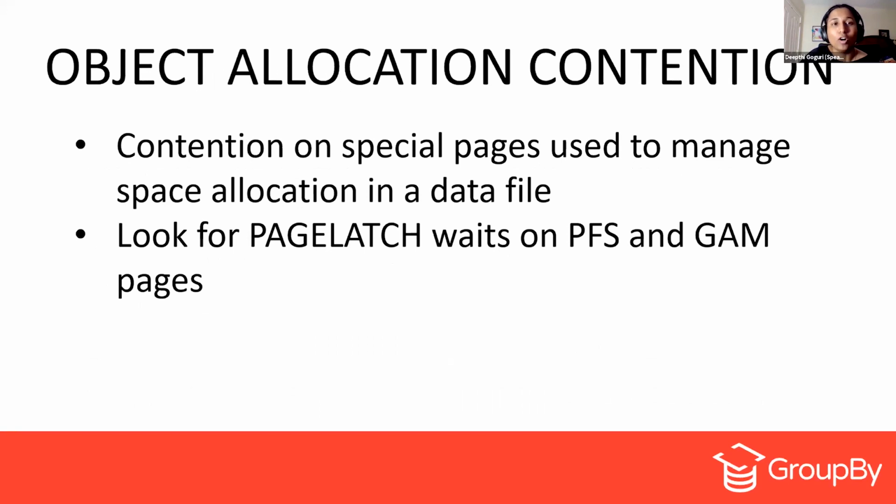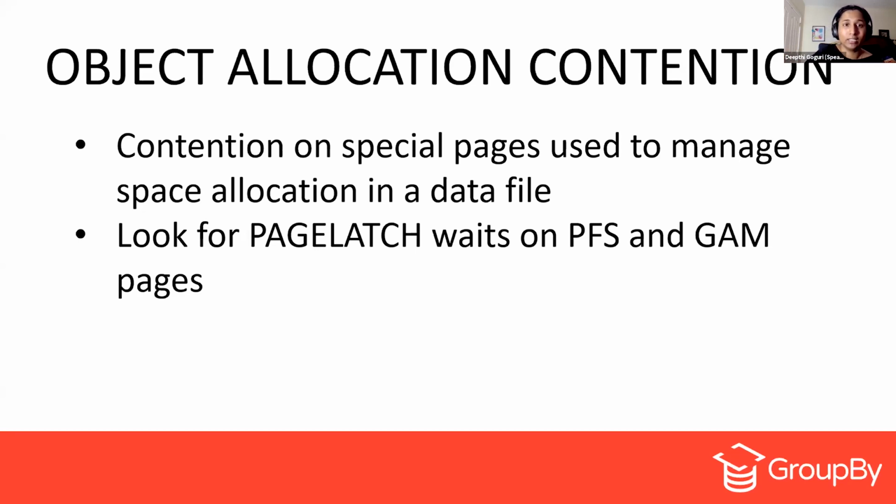Now let's talk about object allocation contention. Let's dive deep into the contention itself. So when do we see object allocation contention? This type of contention happens especially on the special pages that are used to manage the space allocation in a data file. These are the special pages which actually know where the other objects are being stored. The contention happens on those pages.